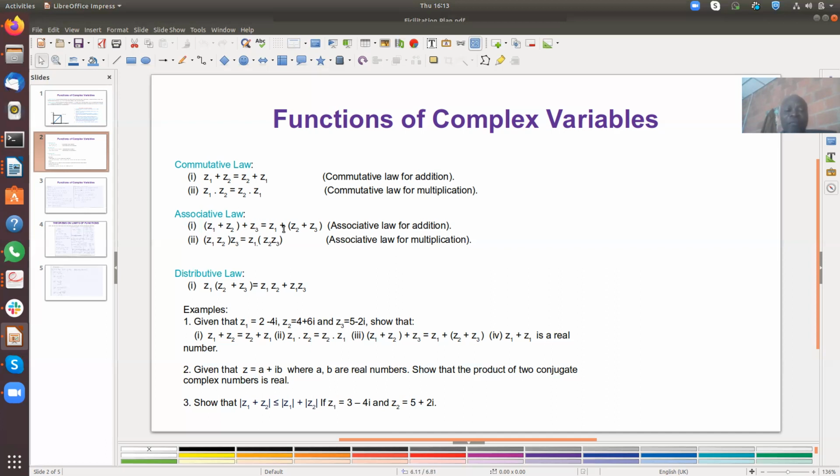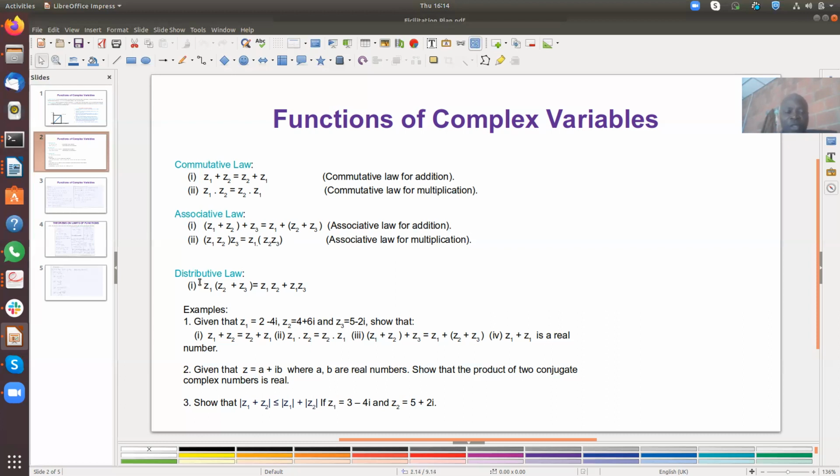You must have the same result as adding Z2 plus Z3 and adding the result to Z1. If this happens, this is what we call the associative law of addition. The same thing: if you multiply Z1 with Z2 and then multiply the result with Z3, it is the same as multiplying Z2 with Z3 and multiplying the result with Z1. This is what we call the associative law for multiplication.